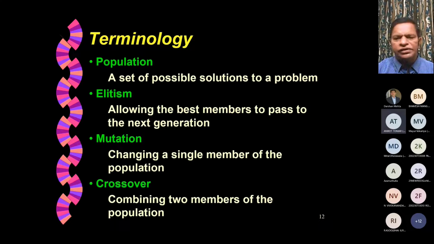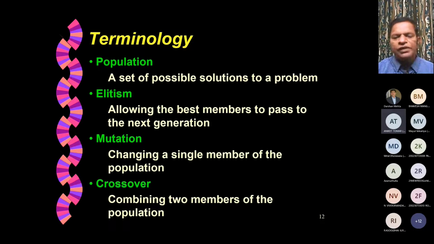They may not be the best solutions, but in the current population or in the current generation, they are giving the best solution, and those members would be forwarded as it is to the next generation. We'll talk about that. Then mutation, so changing a single member of the population. See, this is a difference between a crossover and mutation. In mutation, we take one member and perform mutation on that, whereas in crossover, we take two members, combine them to produce a new offspring.